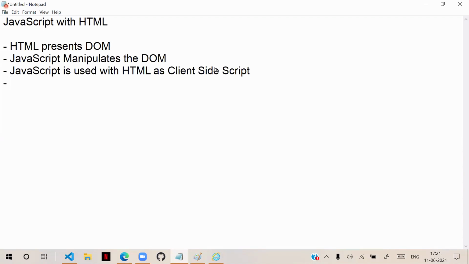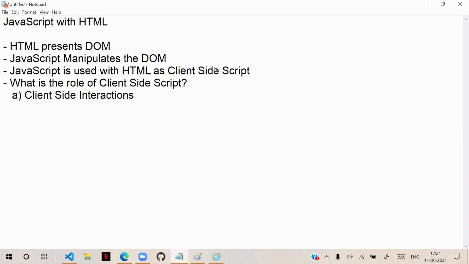If you tell them that, they ask, what is the role of a client-side script? Actually, the role of a client-side script is to handle client-side interactions and client-side validations. This is the main purpose.